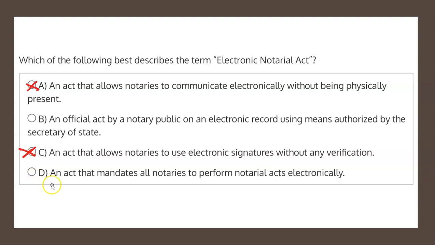And finally, choice D states, an act that mandates all notaries perform notarial acts electronically. Well, that is certainly incorrect. There is no such act that mandates that, and therefore choice D is not the correct solution either, which indeed leaves choice B, an official act by a notary public on an electronic record using means authorized by the Secretary of State, as the correct solution.